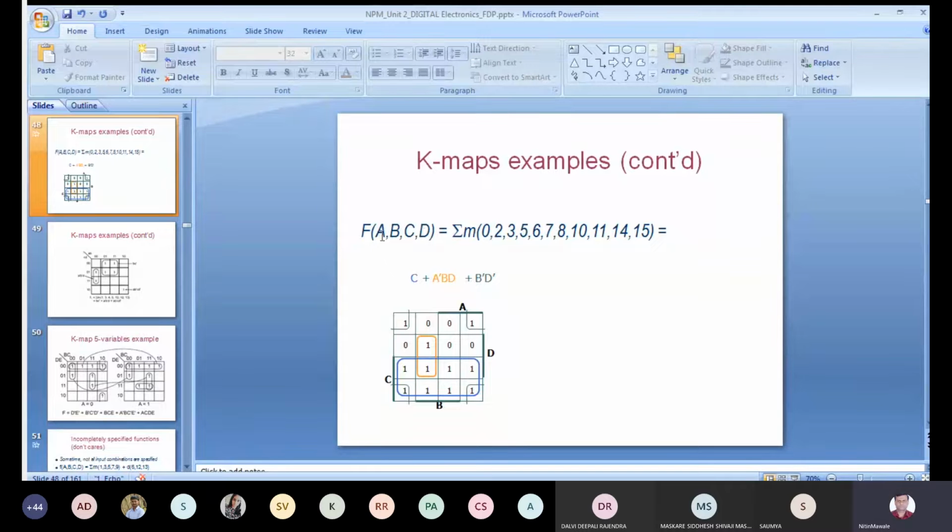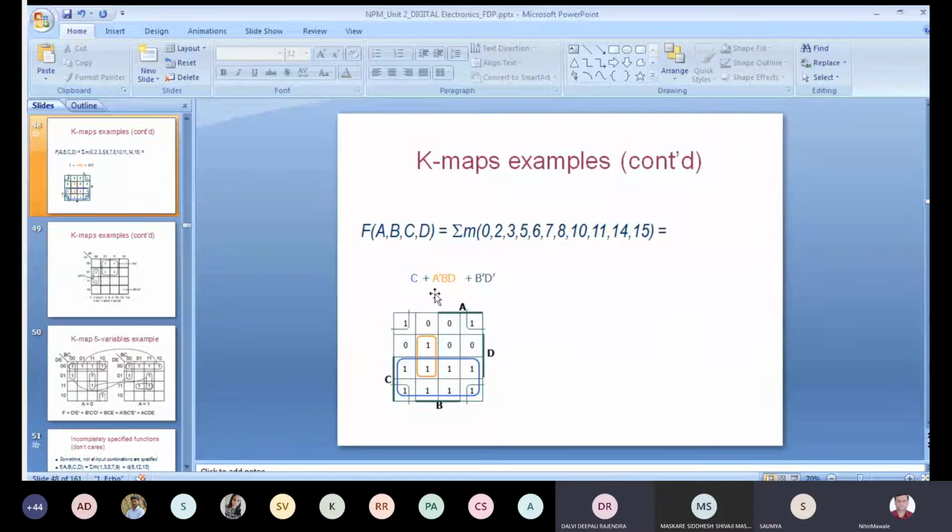For this A, B, C, D, A is always MSB. The first letter is always MSB, that you should consider, because see, the function of A, B, C, D. Among these four variables, A is MSB and D is LSB, because whenever you draw the truth table, you take the first column as input A, then B, then C and D, and you take the maximum possible combination of those four inputs, that is 0000 to 1111. So as you are writing A in the first column, A is MSB and D is LSB. Are you getting this?